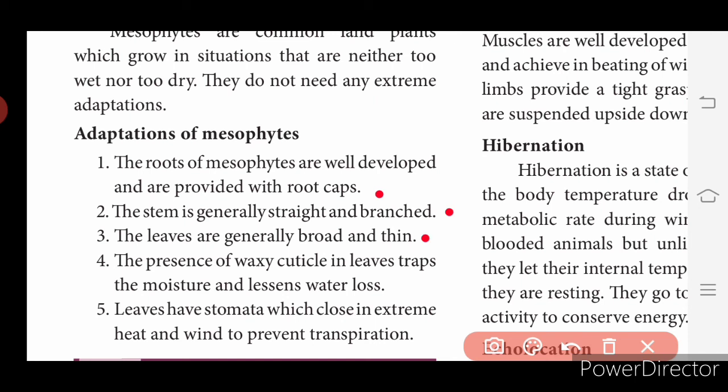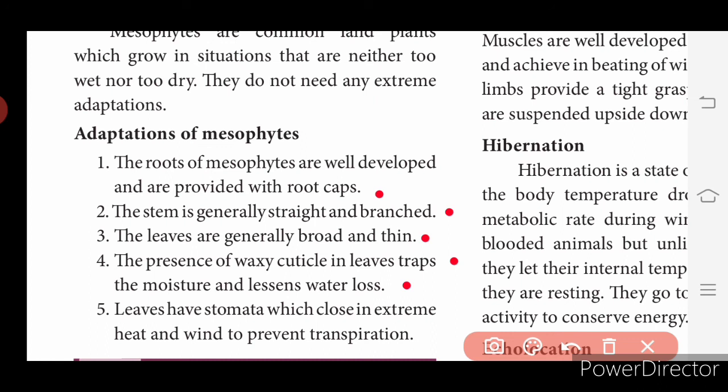Presence of waxy cuticle in leaves traps the moisture and lessens water loss. So waxy cuticle traps the water content, so it does not become dry. The leaves have stomata which close in extreme heat and wind to prevent transpiration. So why is the stomata present in leaves? To prevent transpiration. Okay, so up to this we will end this session.